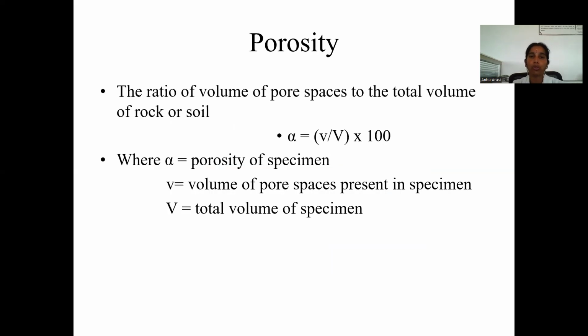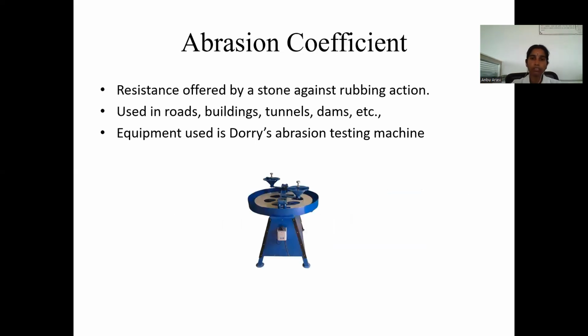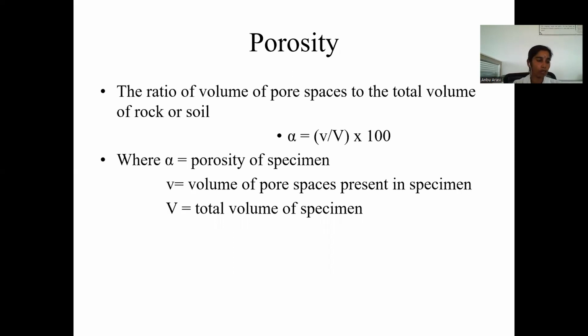Porosity is the ratio of the volume of pore spaces to the total volume of rock or soil. The porosity of the specimen is equal to the volume of pore spaces present in the specimen divided by the total volume of the specimen, times 100. That is called porosity. For example, granite has a porosity value of 0.1 to 0.5 percent, sandstone has 5 to 2.5 percent, and marble has 0.5 to 2 percent porosity.